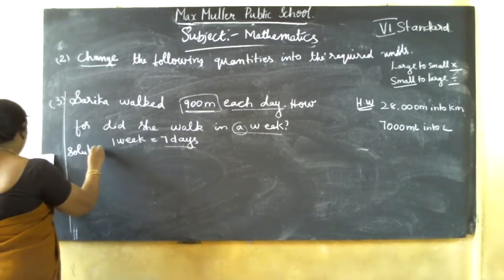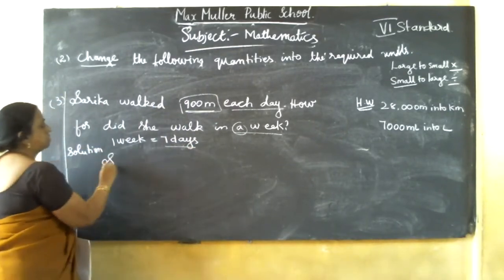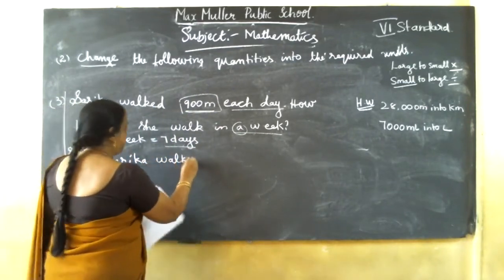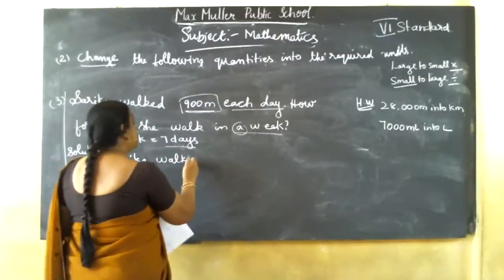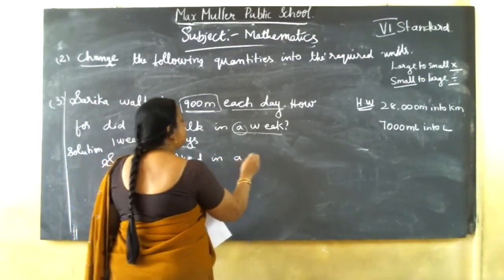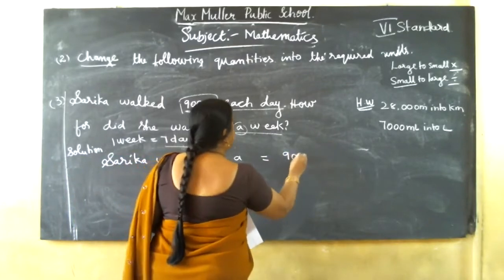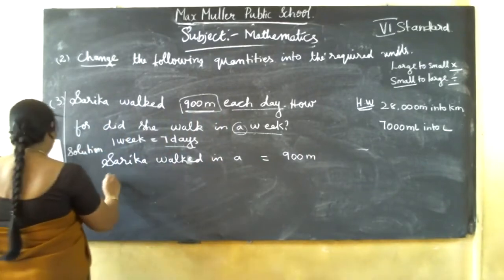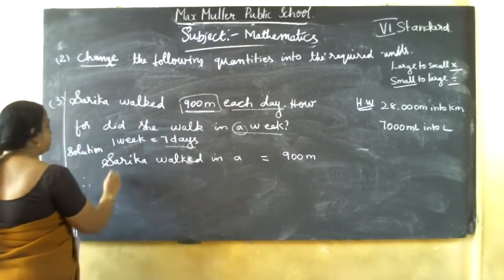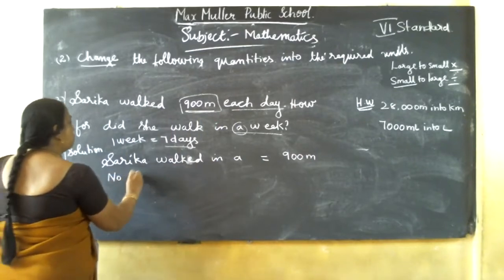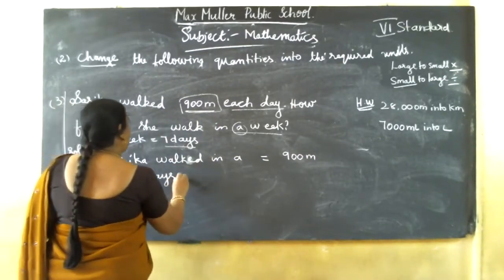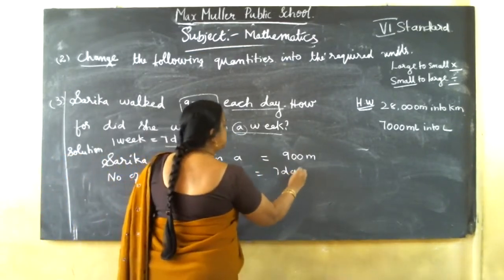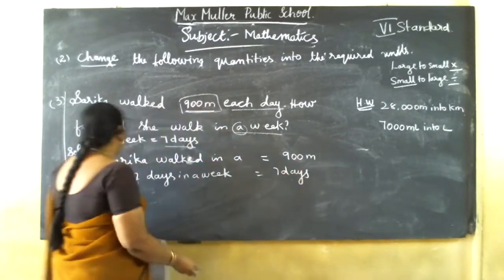Solution. Sarika walked in a day, 1 day equal to 900 meters. So what should you find? The number of days in a week I already wrote, but I'll write again. Number of days in a week equal to how many days? 7 days. So if you multiply these two, you will get the answer.